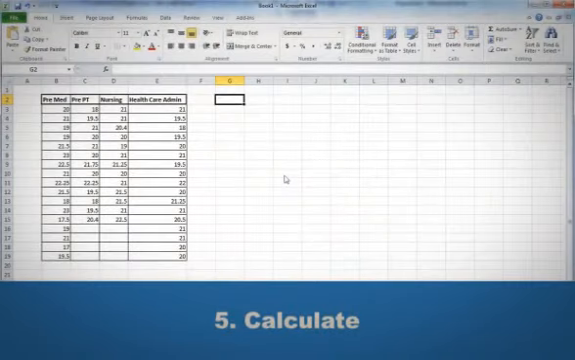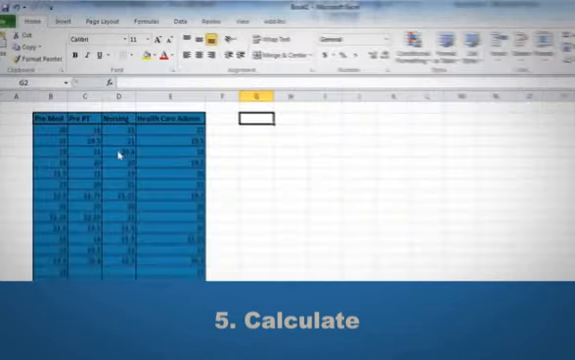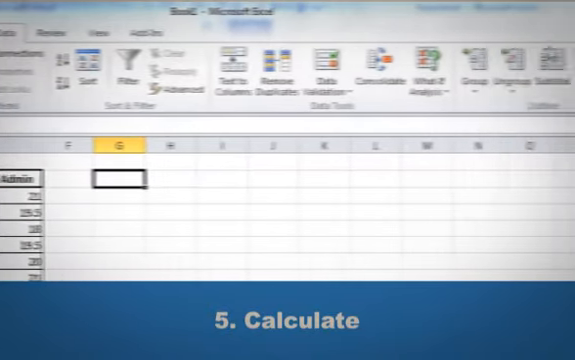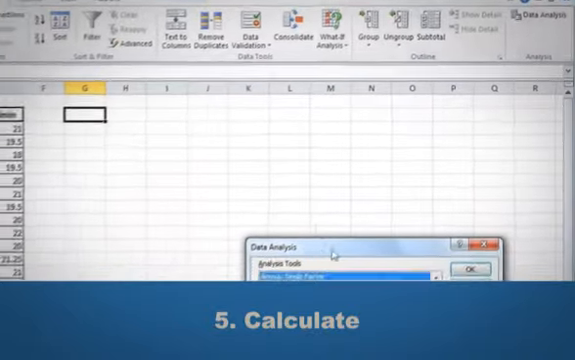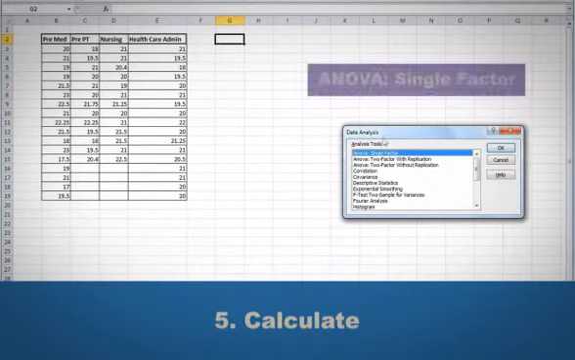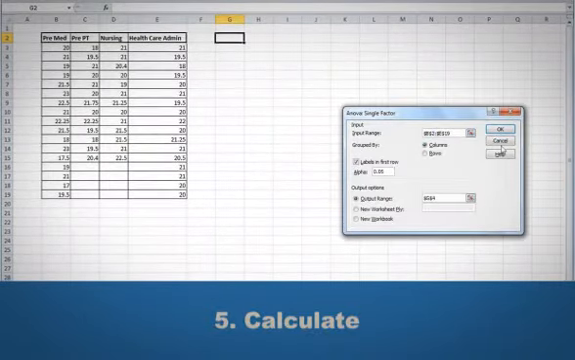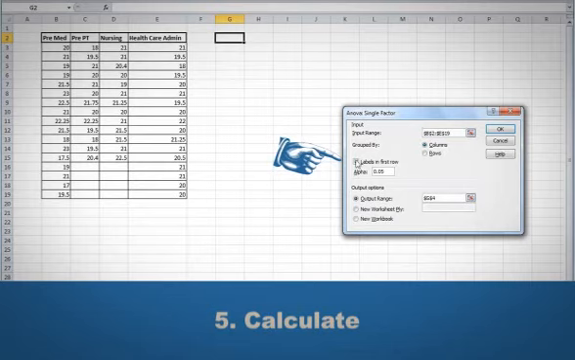Step 5. Calculate. The calculations are done in Microsoft Excel using the Data Analysis Toolpak. Enter the data into the spreadsheet as shown here. Click on Data, and the Data Analysis Toolpak button is on the right. When you click on the button, a dialog box appears. Choose ANOVA: Single Factor. Then another dialog box appears. Input range is where the data is in the table. Be sure to put a check in the box for labels in the first row, and then pick a cell for the results to be displayed in.